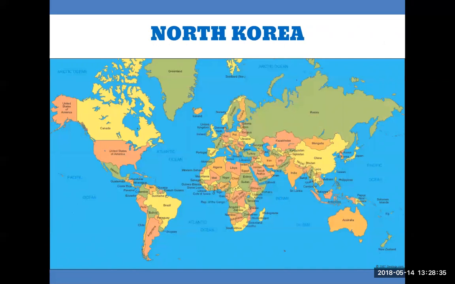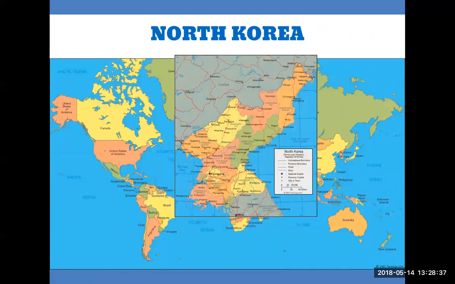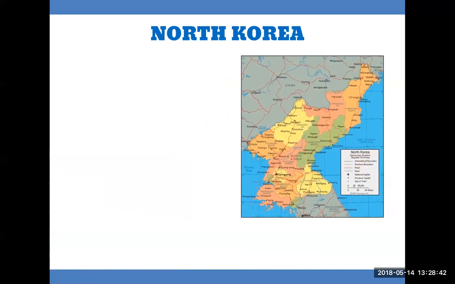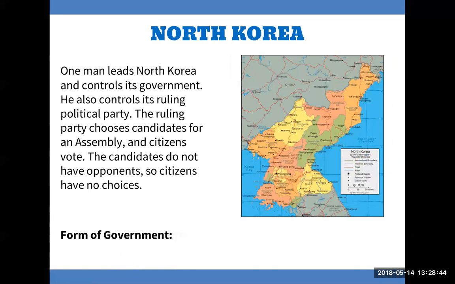North Korea. One man leads North Korea and controls its government. He also controls its ruling political party. The ruling party chooses candidates for an assembly and citizens vote. The candidates do not have opponents, so citizens have no choices. Forms of government: dictatorship.